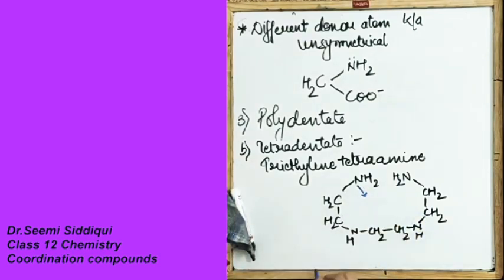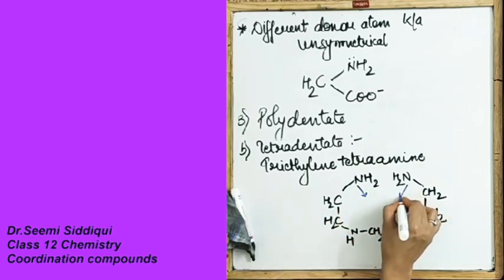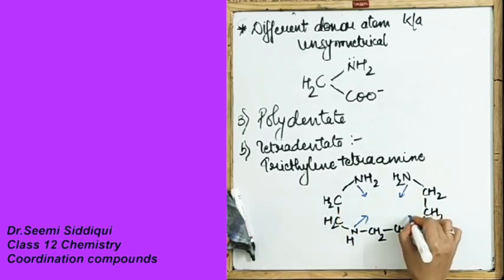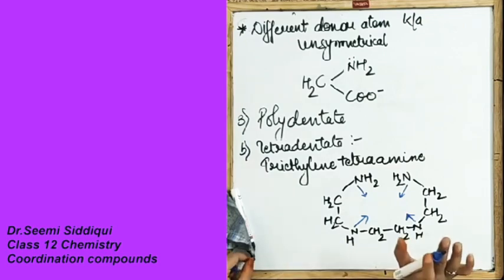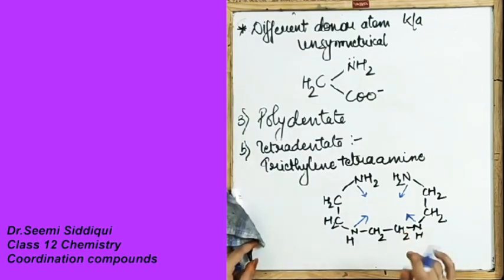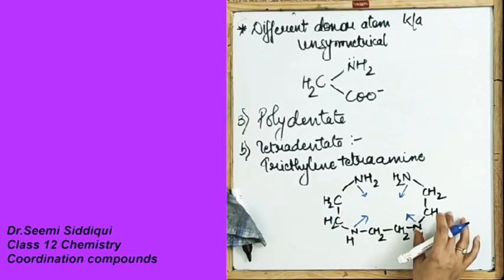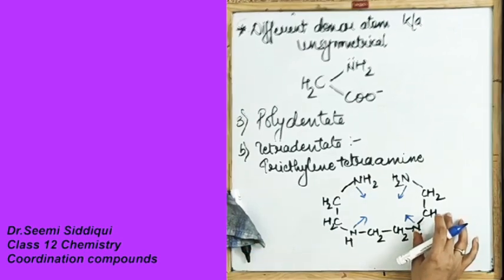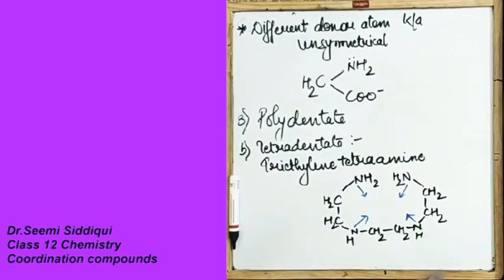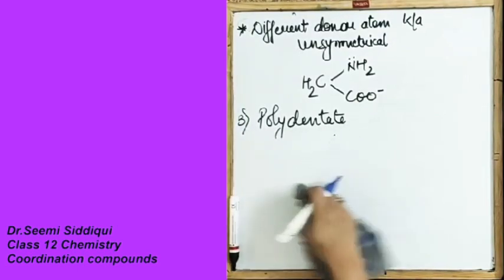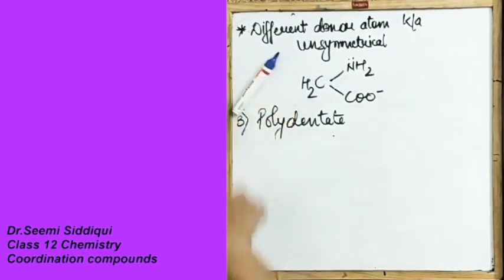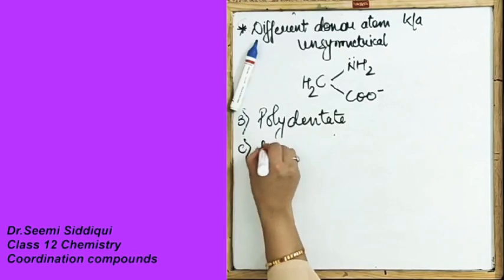Looking at this, it will bind from this nitrogen, from this nitrogen, from this nitrogen, and from this nitrogen. It has four donor sites. So this is triethylene tetraamine. The third one under polydentate is hexadentate.